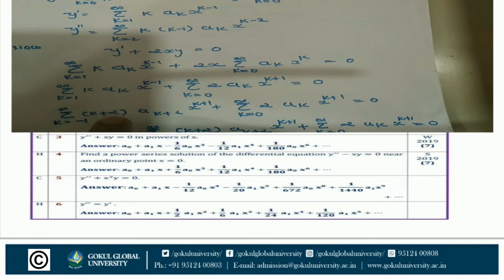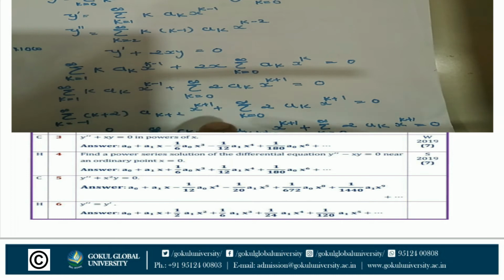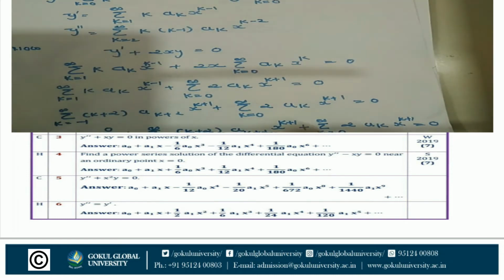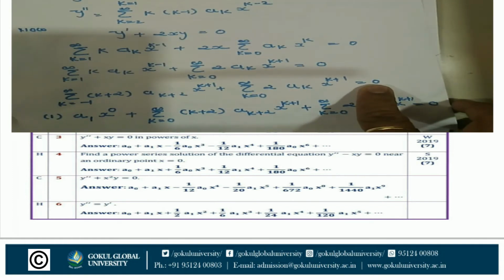Replacing k by k plus 2, we get a k plus 2 times (k plus 2) x raised to k plus 2 minus 1, that is x raised to k plus 1, plus sigma k is equal to 0 to infinity 2 ak x raised to k plus 1 is equal to 0.